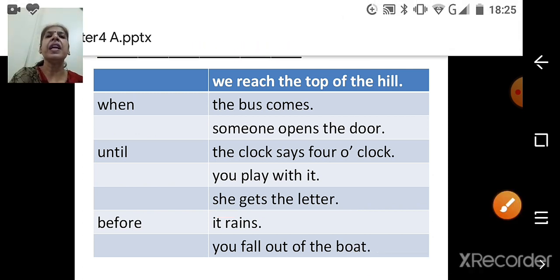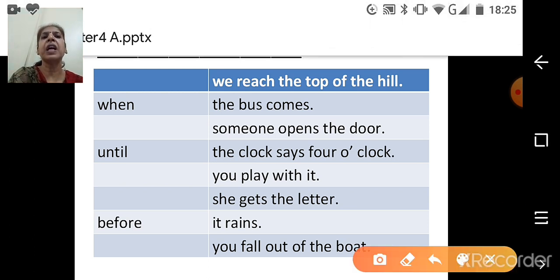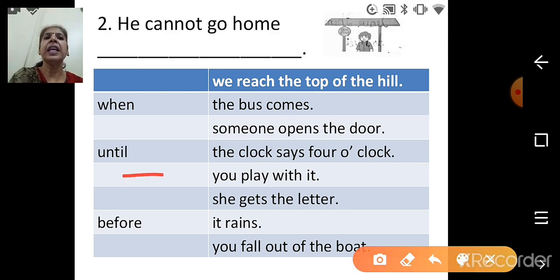In the same way, with the help of the picture, we have to find the answers. They are like a hint. He cannot go home. Look at the picture. We can see a boy waiting at the bus stop for the bus to come. So he cannot go home until the bus comes.